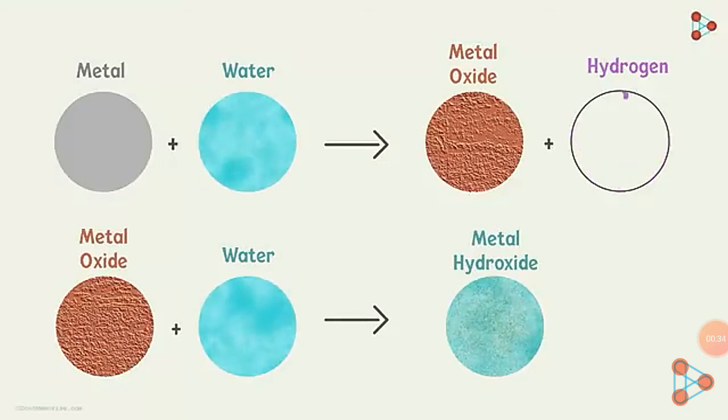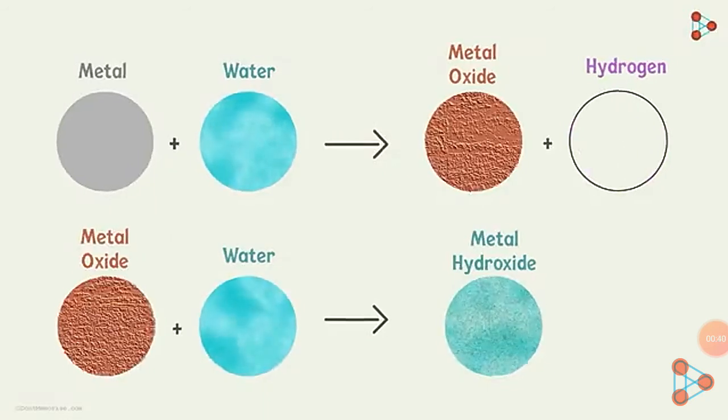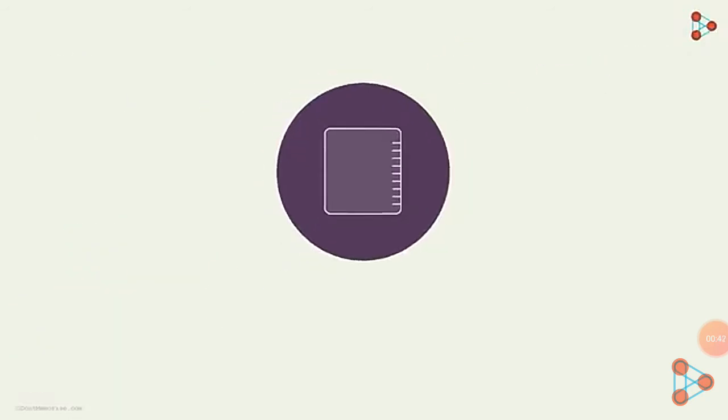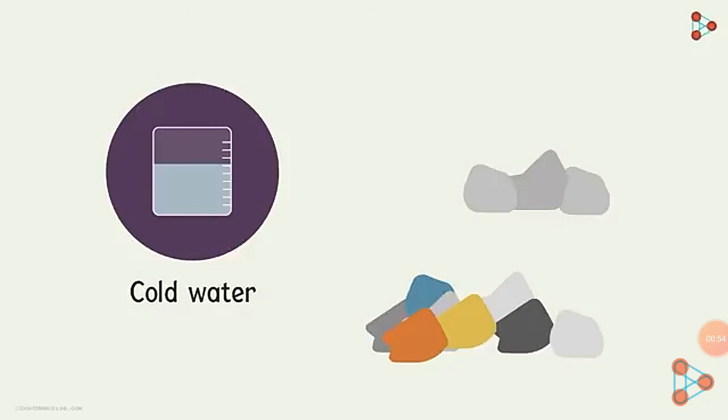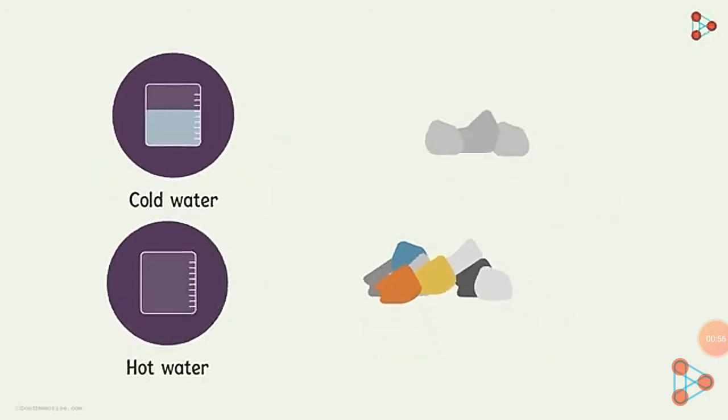So how can we judge the order of reactivity based on their reaction with water? We perform a simple task. First, we take a beaker half filled with cold water and see how the metals react with it. Some of the metals will react with cold water, but most of them won't. Out of those metals which didn't react with cold water, we try to add them to hot water and see how they react. Again, some will react with hot water and some won't.